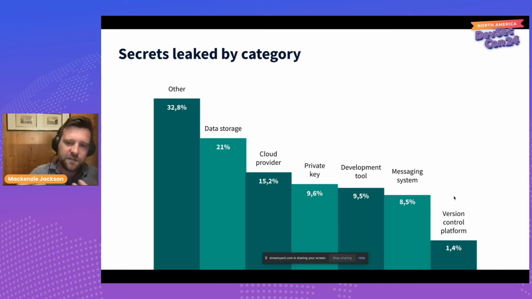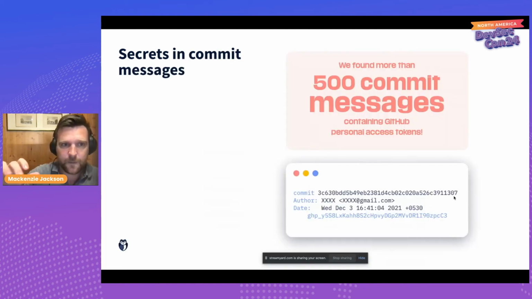Then we also have development tools and messaging systems and version control platforms and some other categories too. My favorite is messaging systems because they're not very protected, but it's very easy to launch an internal phishing campaign if you have keys that will give you access to the internal messaging systems.